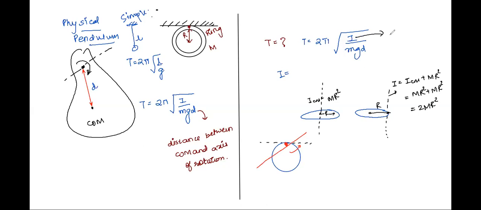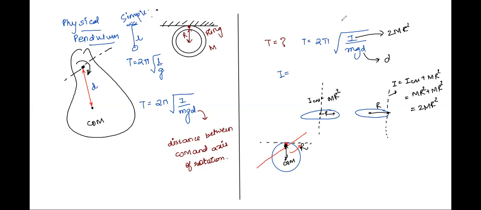So we have I value 2mr square. What about the d value here? What is the distance between the axis of rotation, that is this axis, and the center of mass? Tell me, the distance is R. R. Excellent. So here d is R.